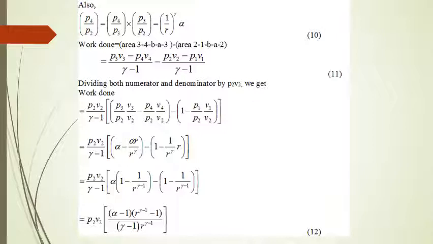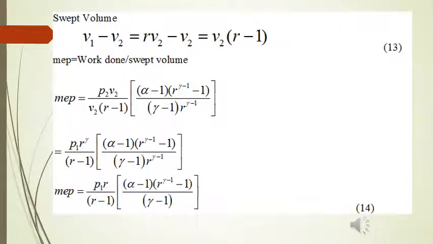Finally we will have the expression in terms of P1, that is initial pressure, alpha, R and gamma. That is what we are going to do. Now we know swept volume is equal to V1 minus V2. Because V1 upon V2 is equal to R, we have written R V2 minus V2. So our expression becomes what has been shown in equation number 13.